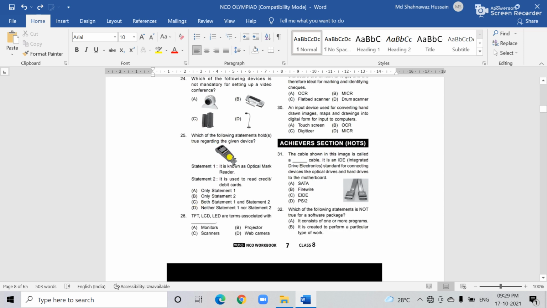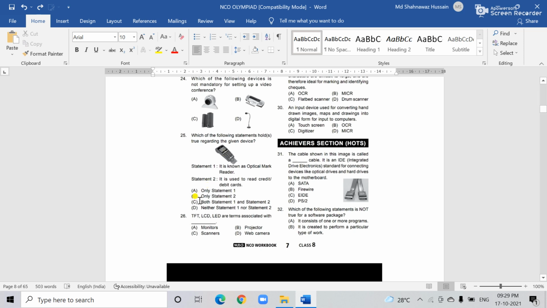You see, this is the device you all know, that you are using nowadays. Now see the question. Which of the following statements holds true regarding the given device? There are two statements, and you see the device. All of you know this is one type of device. It uses your card. Nowadays it is very famous and very familiar. And let's see the statements.